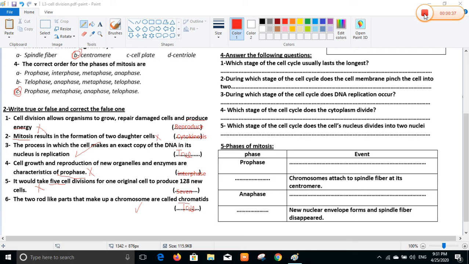Interphase almost takes 21 hours of the whole cell cycle time. The interphase itself takes 19 hours.